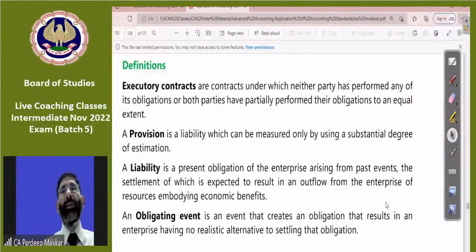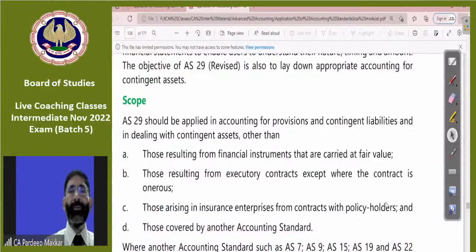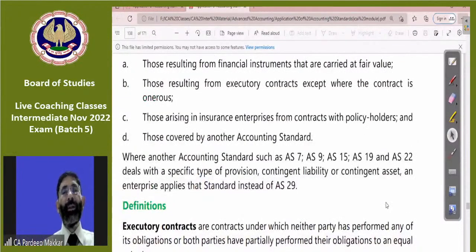So what are to be excluded? First, financial instruments. Second, executory contracts. Third is insurance. Fourth is those covered in other AS. What are covered under other AS? Construction contracts, revenue recognition, government grants, leases, taxes on income. That's it.